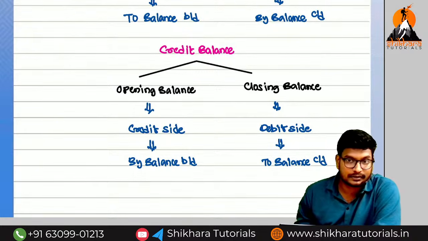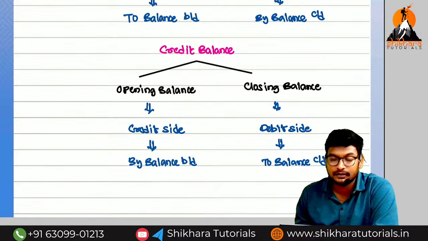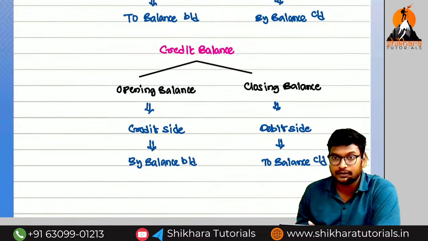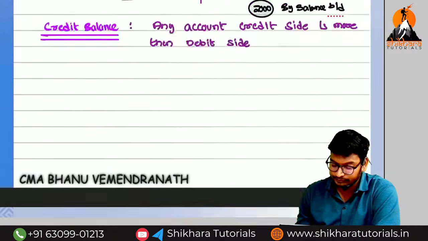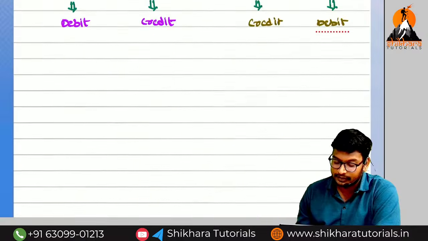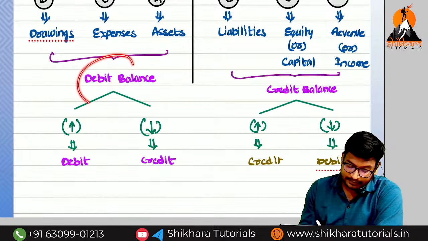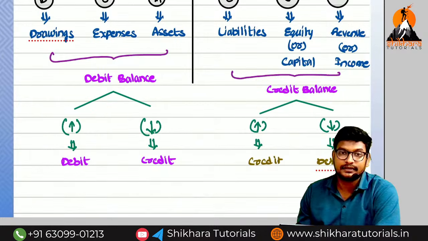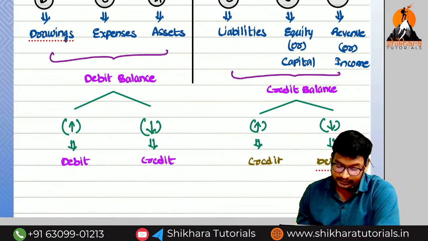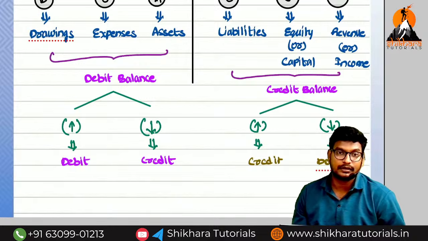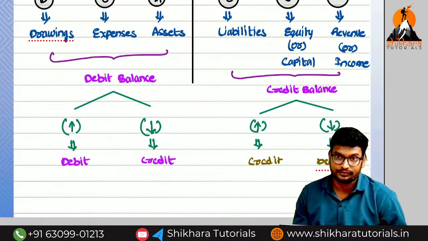So what is the shortcut of the modern approach? DEALER: D for drawings, E for expenses, A for assets, L for liabilities, E for equity or capital, R for revenue or incomes. These first three items have the debit balance, and these last three items have the credit balance. If the debit increases, debit; if the credit increases, credit. These are the basic rules we have to remember while learning the types of accounts.